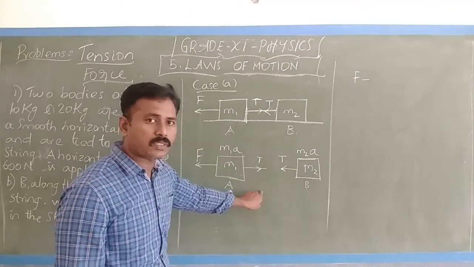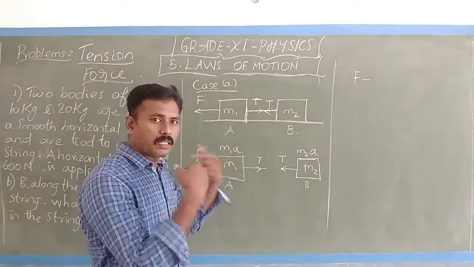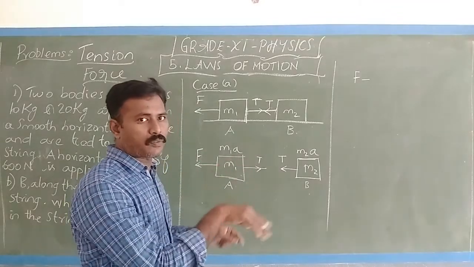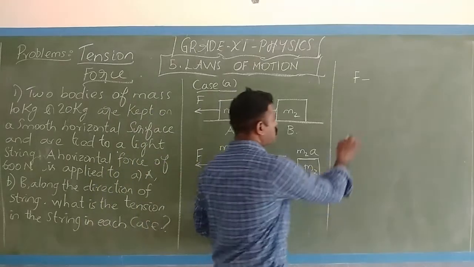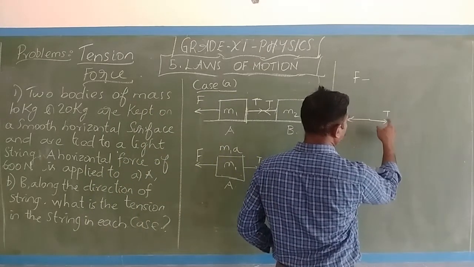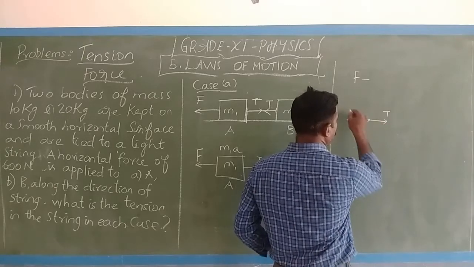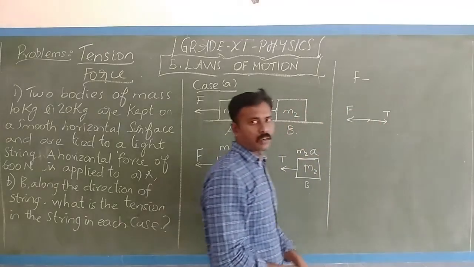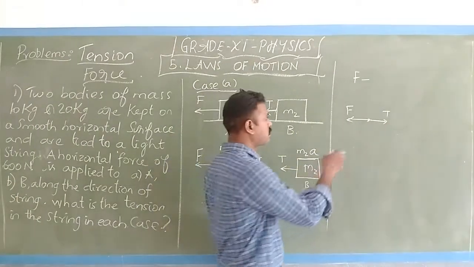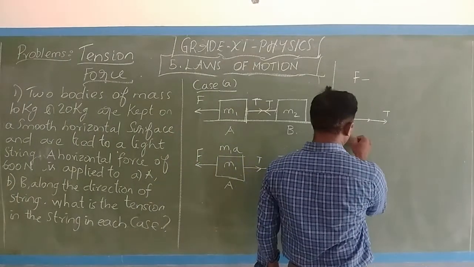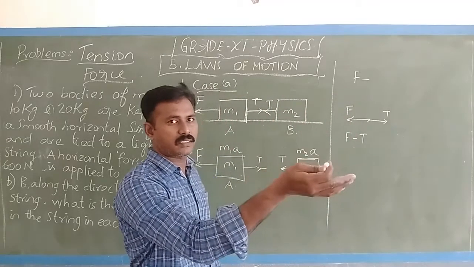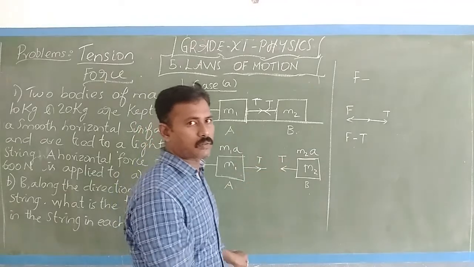The opposing force is T. The 600 Newton applied minus T is the total force. The net force is 600 Newton minus T, where T is in the opposite direction. So the force applied and T act in opposite directions, and the net force is F minus T. F minus T is the total force on that object.